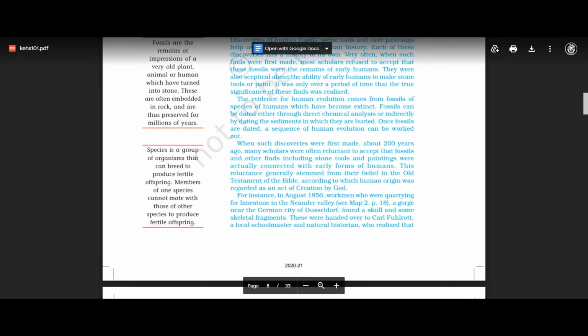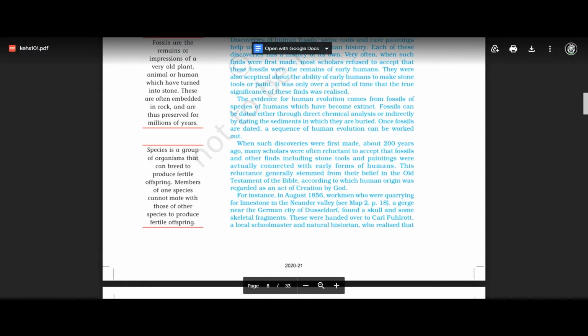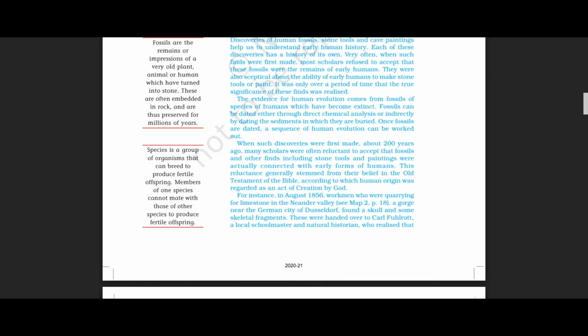The evidence for human evolution comes from fossils of species of humans which have become extinct. Fossils can be dated either through direct chemical analysis or indirectly by dating the sediments in which they are buried. Once fossils are dated, a sequence of human evolution can be worked out.